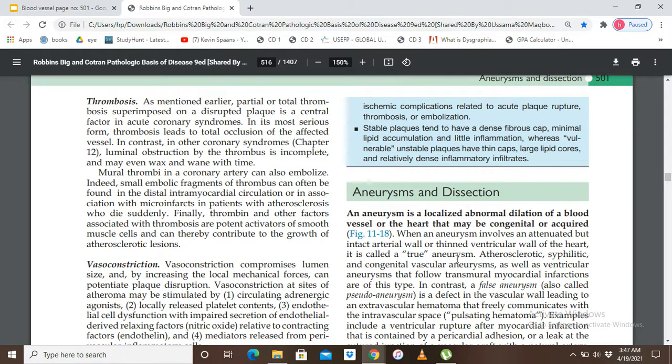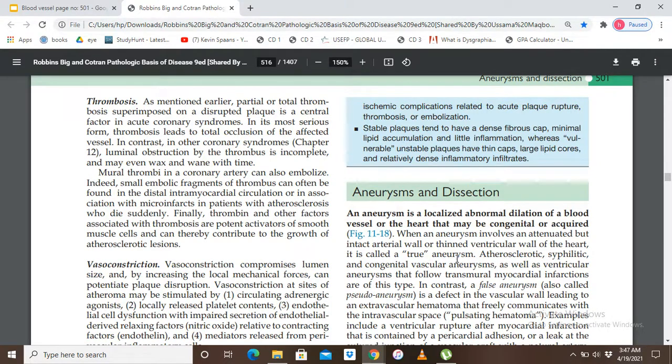So when an aneurysm occurs in a weak vessel or a thin ventricular wall... the heart has four chambers, two atria and two ventricles. So when an aneurysm involves a weak intact arterial wall or a thin ventricular wall of the heart, it is called a true aneurysm.